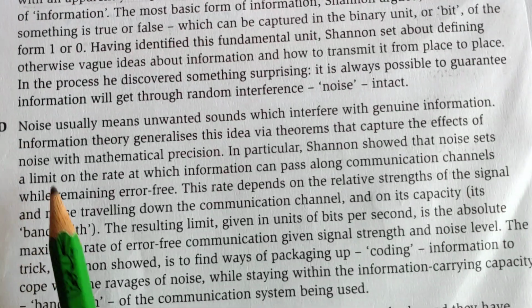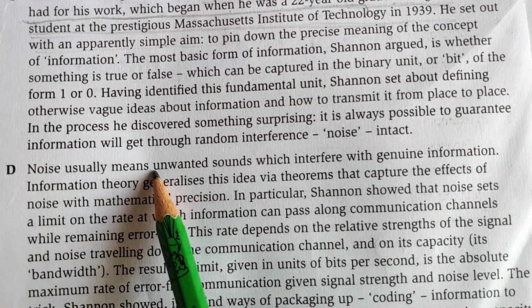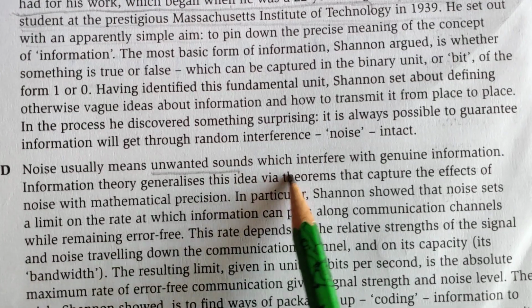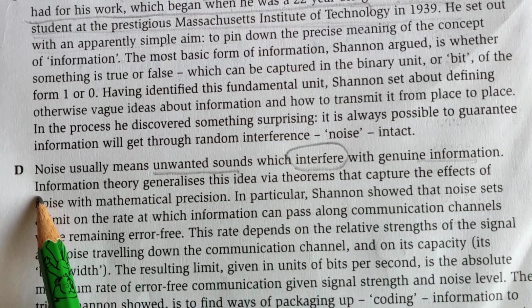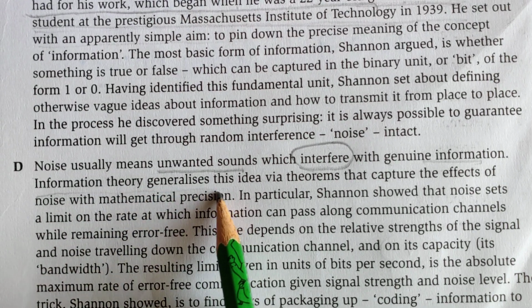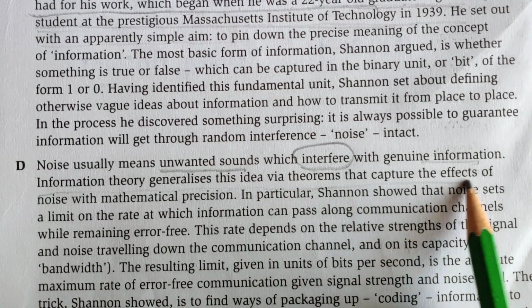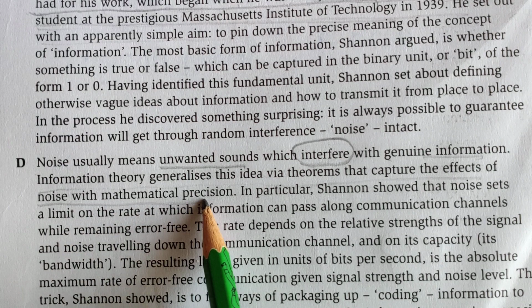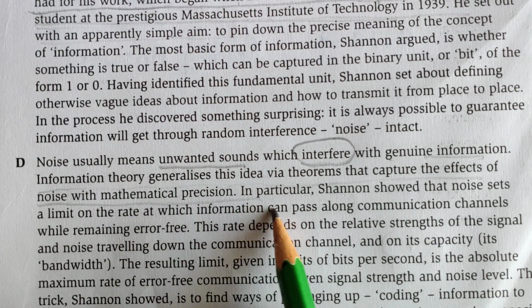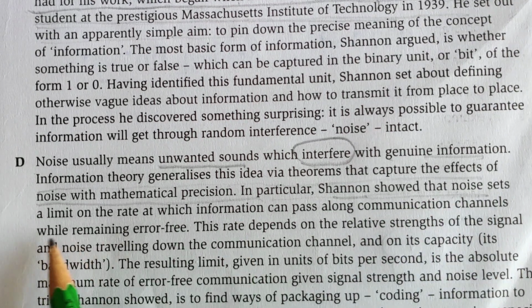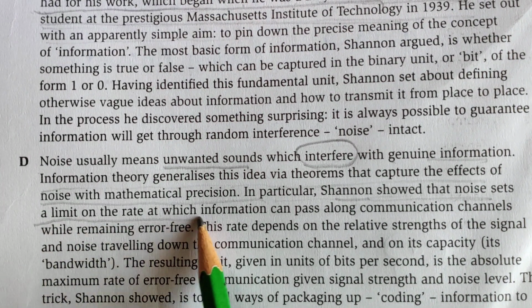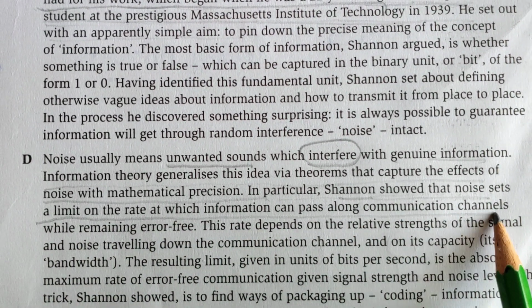The D paragraph says, noise usually means unwanted sounds which interfere with genuine information. Information theory generalizes this idea by theorems that capture the effects of noise with mathematical precision. In particular, Shannon showed that noise sets a limit on the rate at which information can pass along a communication channel.